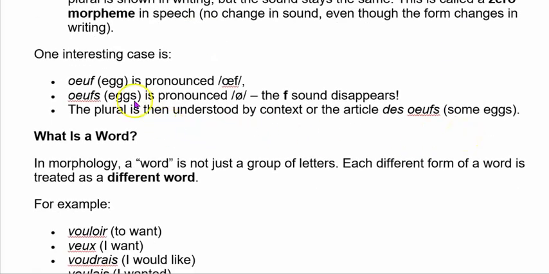One interesting case is oeuf, egg, which is pronounced oeuf, but in the plural oeufs the f sound disappears. The plural is then understood by context or the article, des, rather than a.